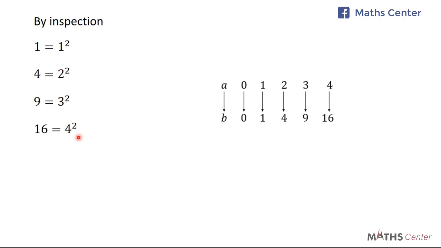So there is a pattern repeating. And the pattern is that if you want B, all you need to do is take A and square it. So this is the rule of the mapping: B is equal to A squared. So whenever you are given a mapping that is not linear nor exponential, all you have to do is study the mapping, inspect it, and you can see that there is a common pattern. Use that pattern to form the rule. And here the pattern is that if you want the image, which is B, take the element and square it.